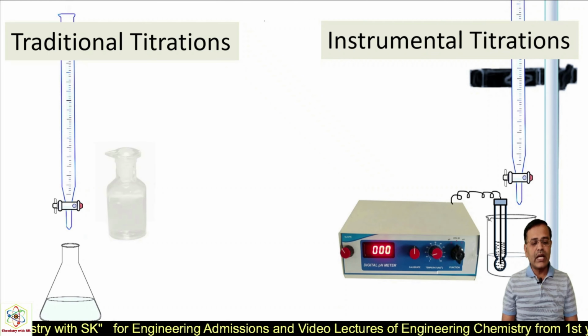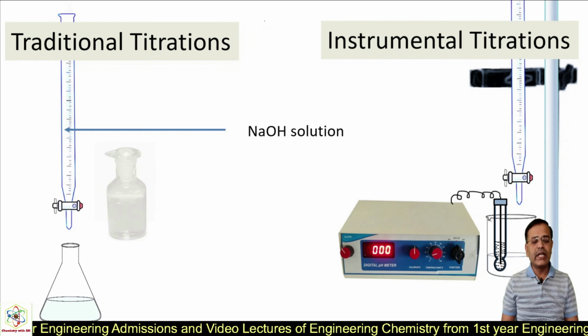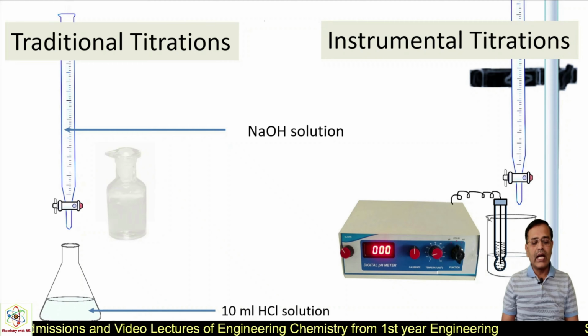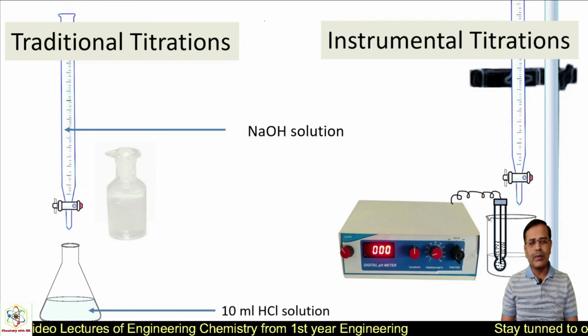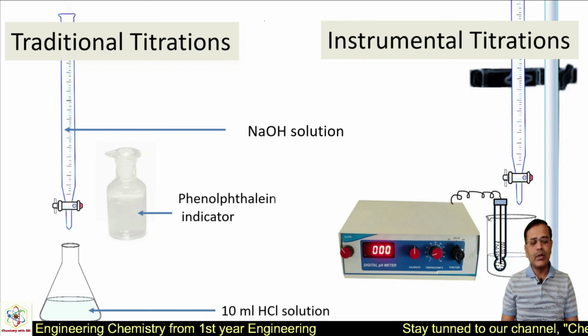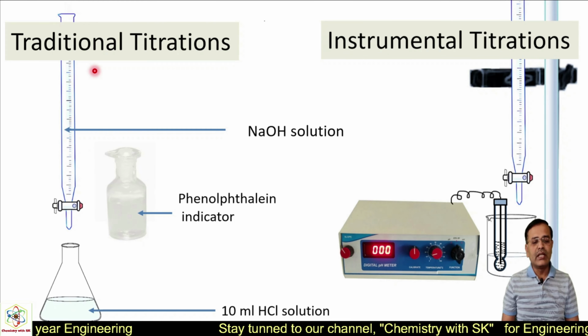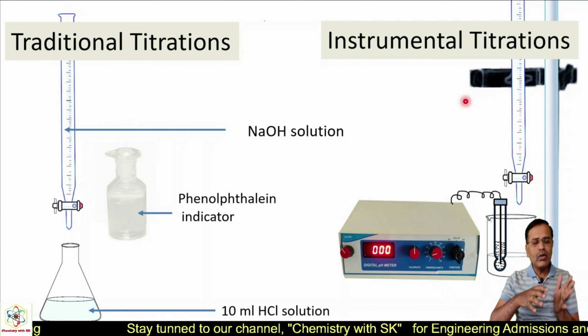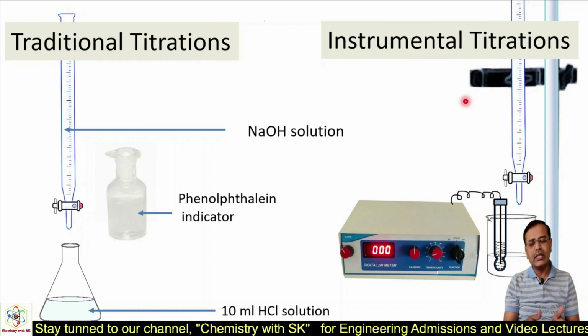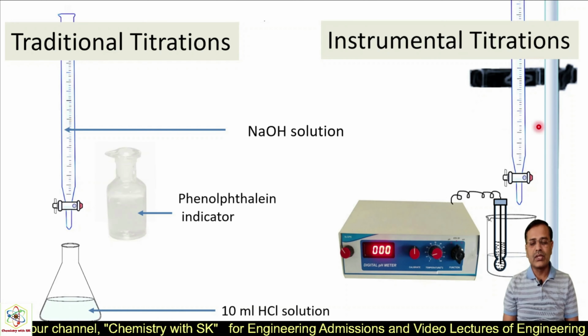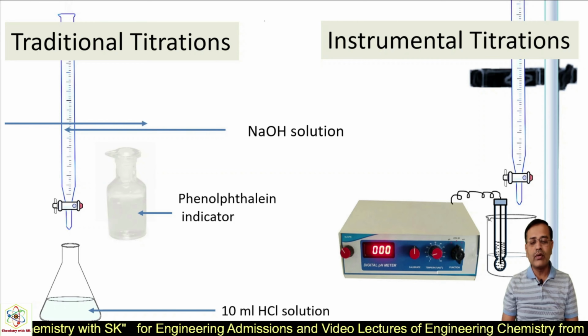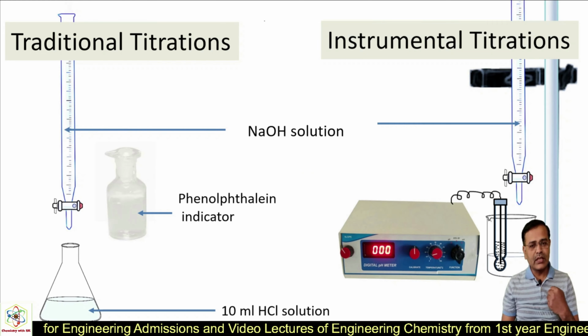So we know that we are using an indicator here. The burette is filled with NaOH solution, and in the conical flask we have taken 10 ml of HCl solution. We are using phenolphthalein as indicator. So suppose we are performing this titration traditionally. Now if you compare the same titration in the instrumental way, what will be the difference? Here also the same solutions are taken, NaOH solution and HCl solution in the beaker.